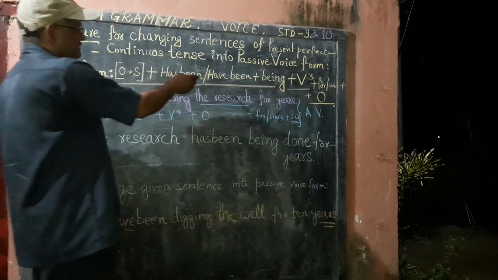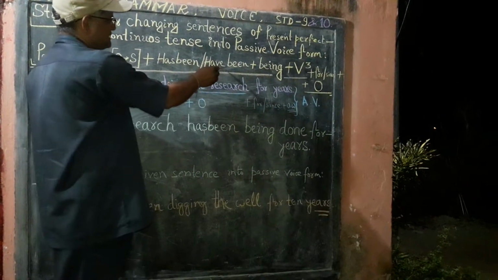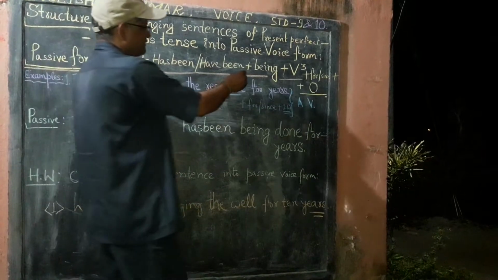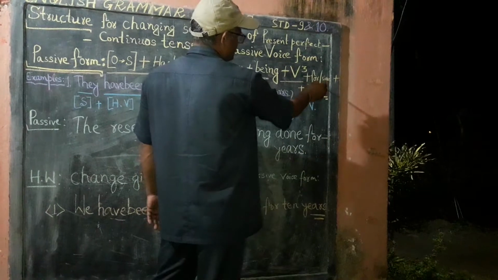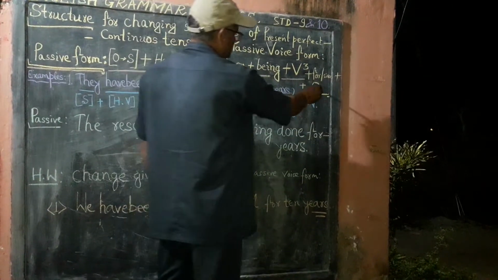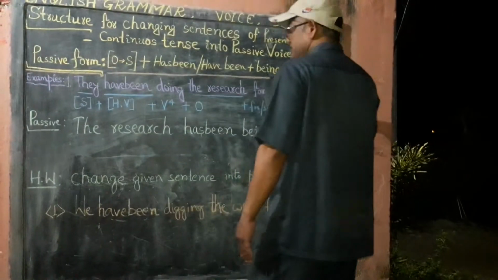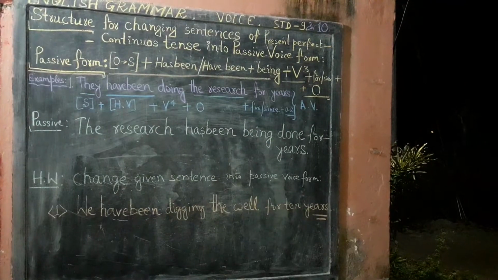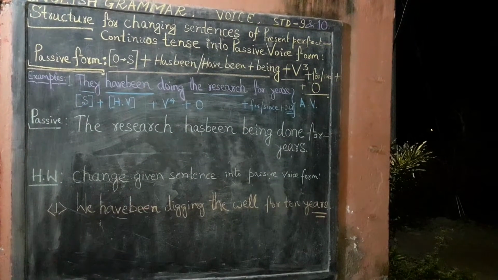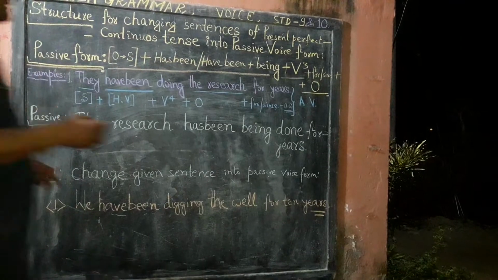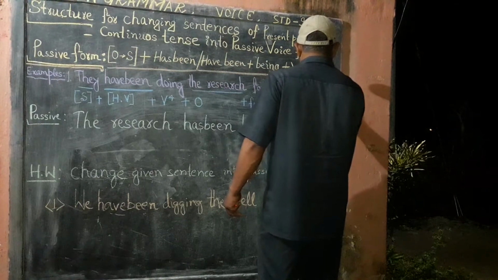Thereafter, has been or have been is used as per need, plus being, plus third form of verb, plus for or since, plus object. And this object comes from the subject of active voice, that is, the subject of your given present perfect continuous tense.